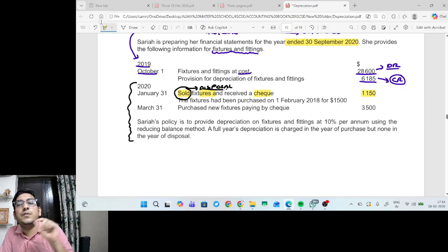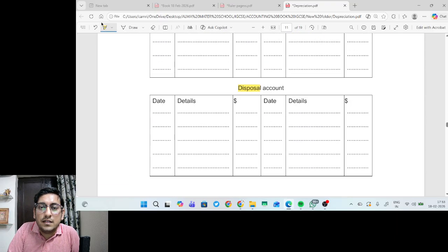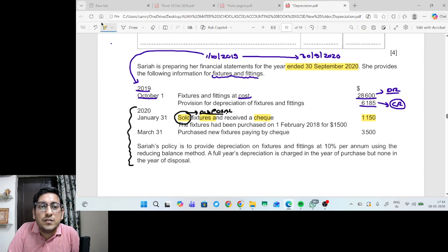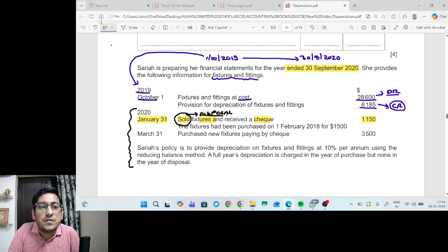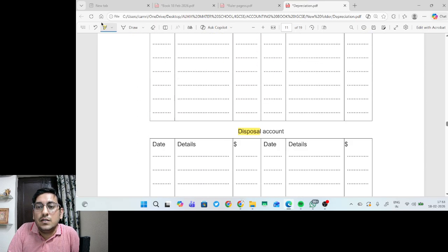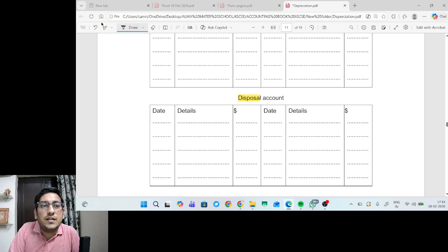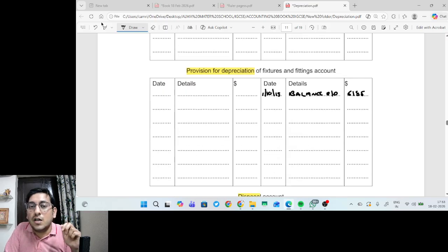So always remember, we will write entry: bank account debit, disposal account credit, right? So in disposal account, what is the date of disposal? It is 31st January 2020. So on 31st January, we will leave the first line because we will write some balances. 31st January 2020, we will write what? Bank. So what is the entry for disposal? Bank account debit, disposal account credit.